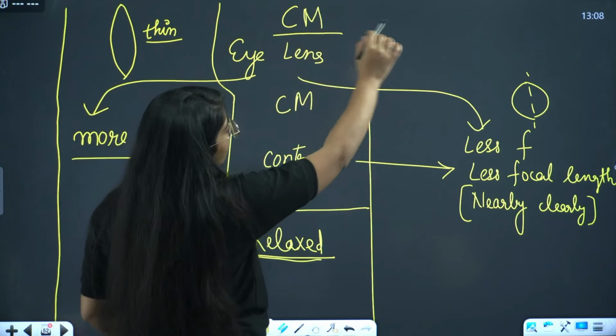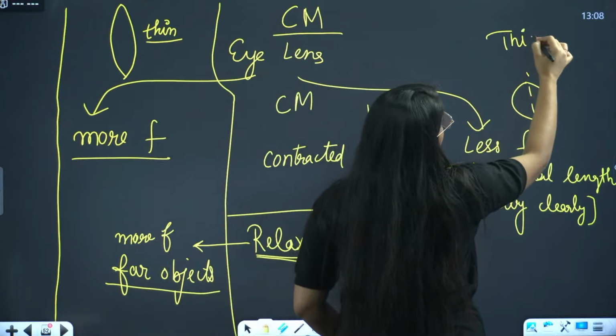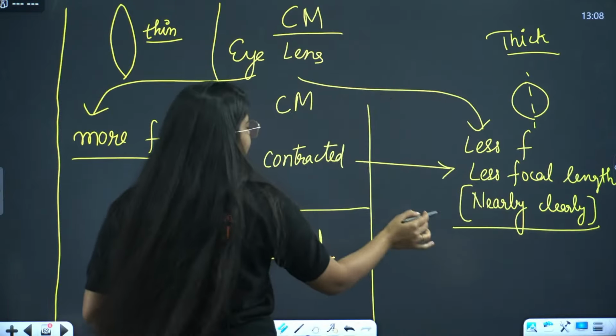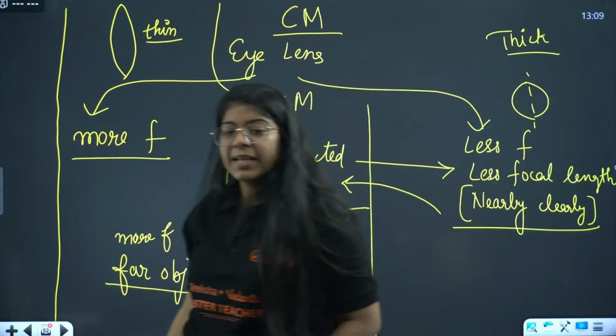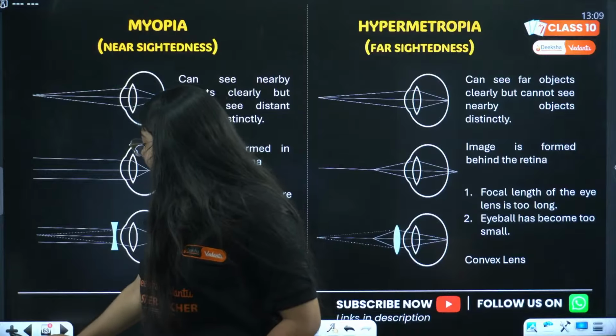Whenever the focal length is less, the lens will be thick, and as the lens is thick, we can see nearby objects clearly, and that is because the ciliary muscles are contracted. Right? Okay.